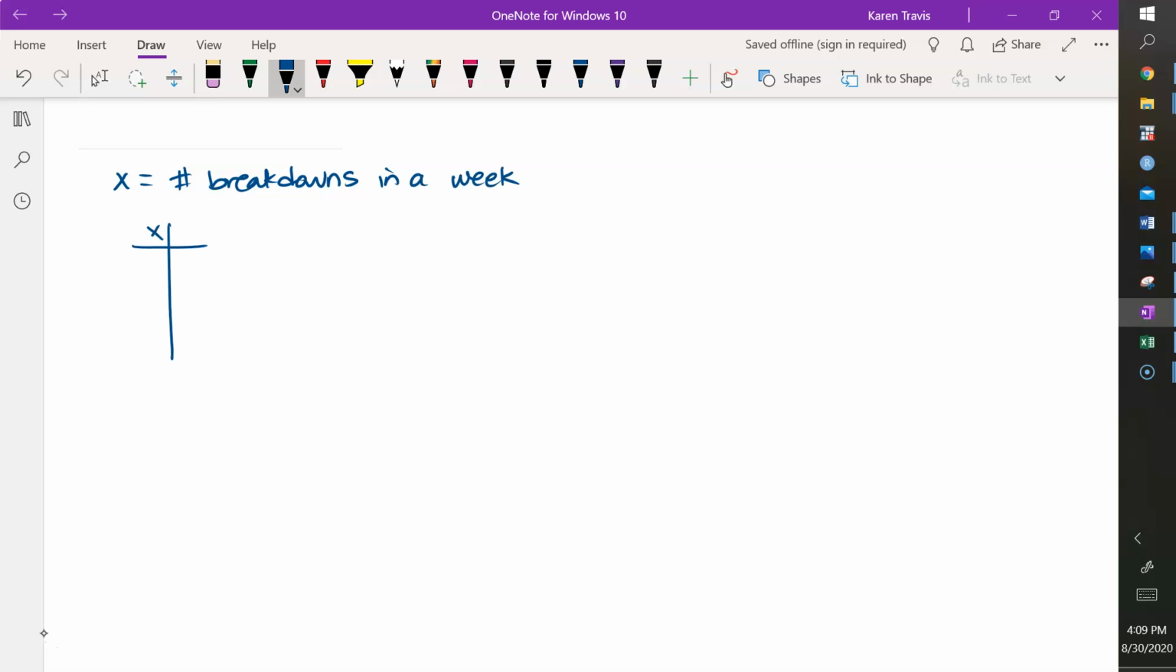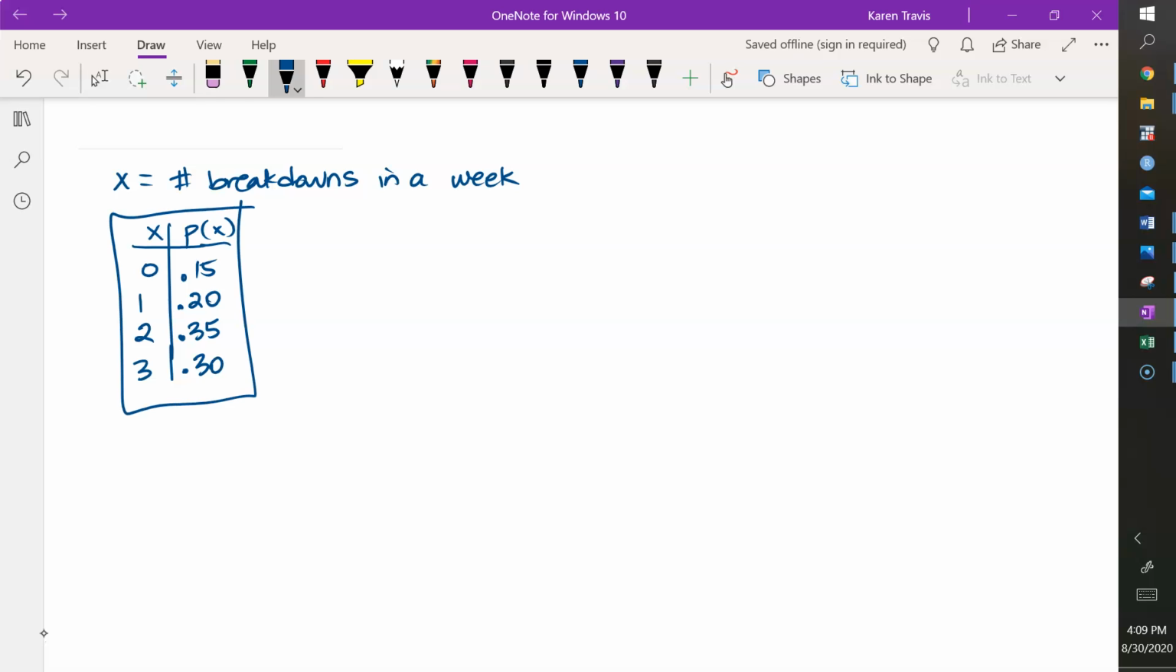And let's say if it never breaks down that week, then X is 0, and that happens 15% of the time. Breaking down once happens 20% of the time. Breaking down twice happens 35% of the time. And breaking down 3 times happens 30% of the time, which sounds like a sad factory situation.